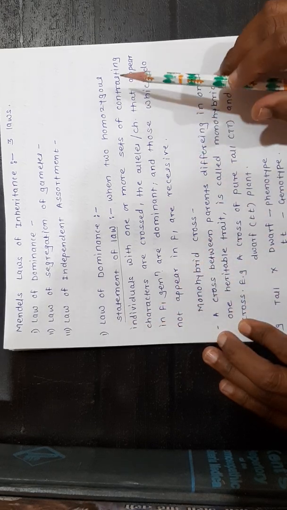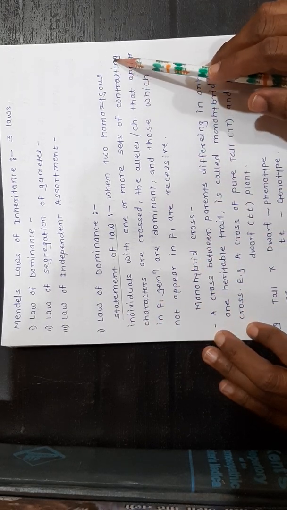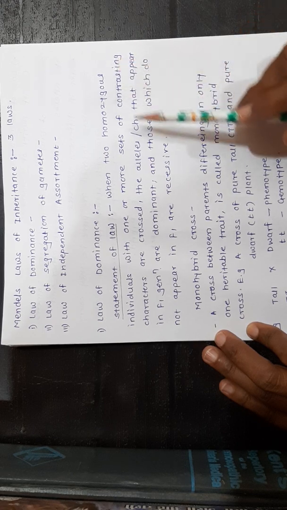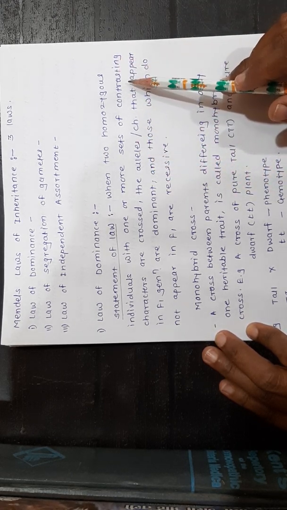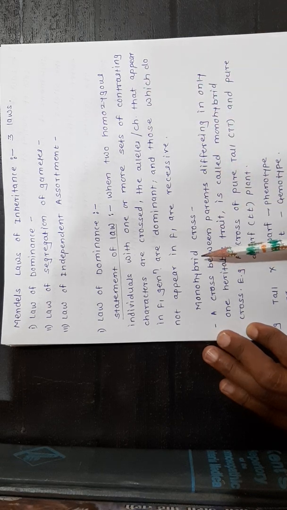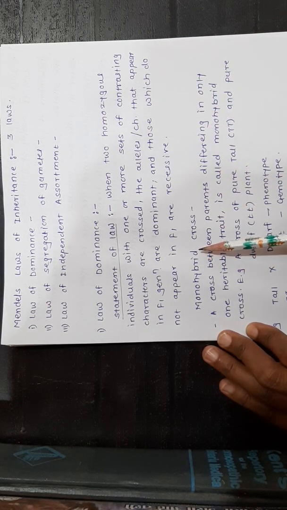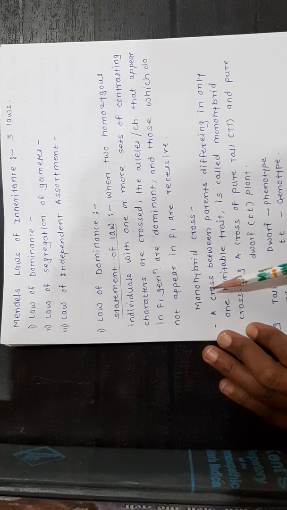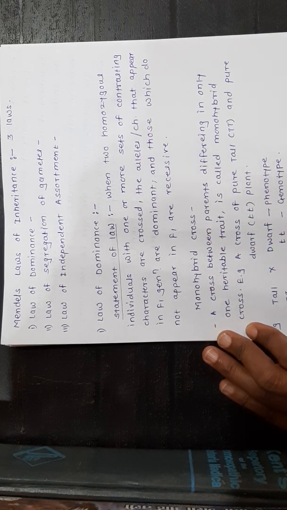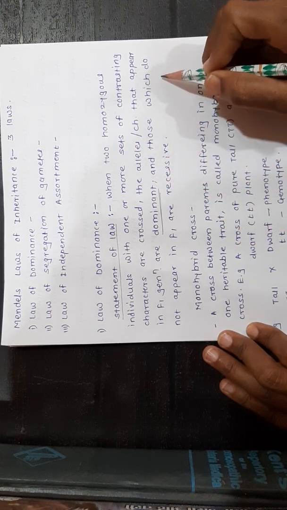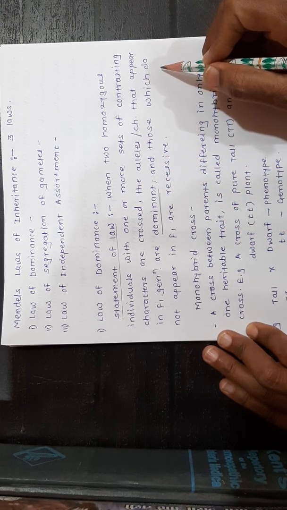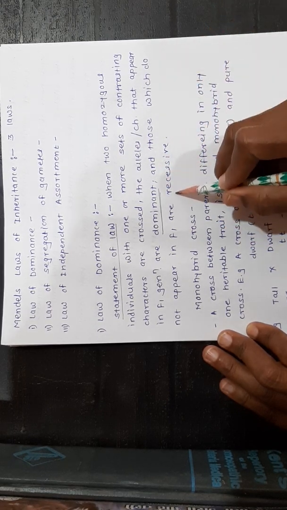When 2 homozygous individuals with 1 or more sets of contrasting characters are crossed, the alleles or characters that appear in the F1 generation are dominant, and those which do not appear in the F1 generation are recessive.